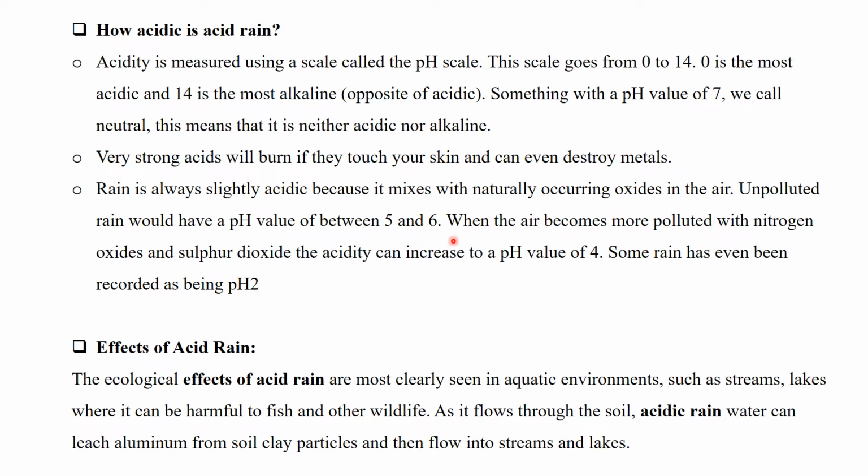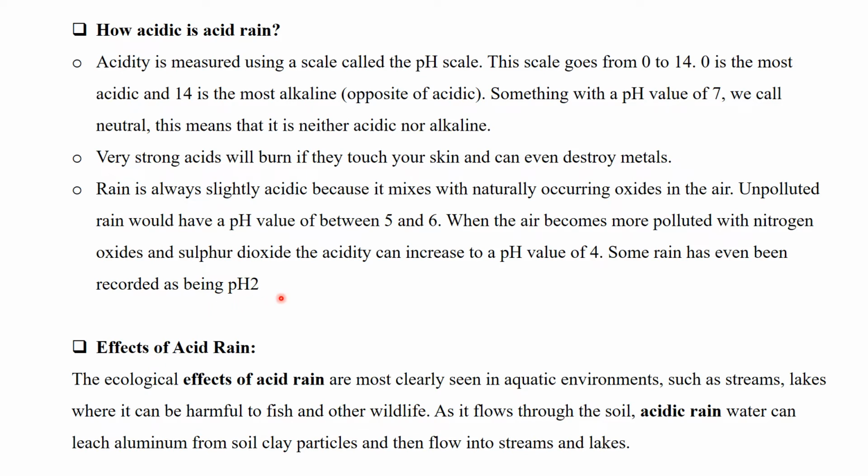Where there is no pollution, the rain has a pH value between 5 and 6, and when the air becomes more polluted with nitrogen oxide and sulfur dioxide, the acidity can increase to a pH value of 4. That is more acidic. And some rain has even been recorded with a pH value of 2.